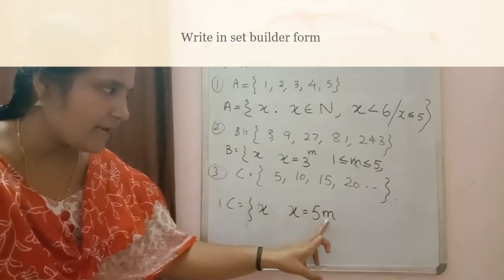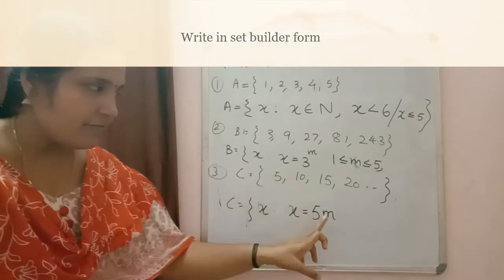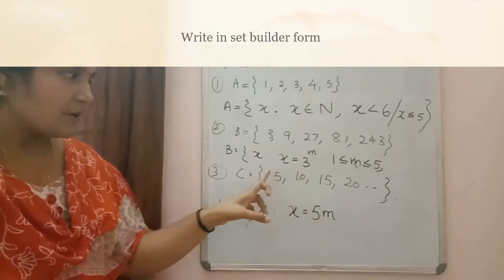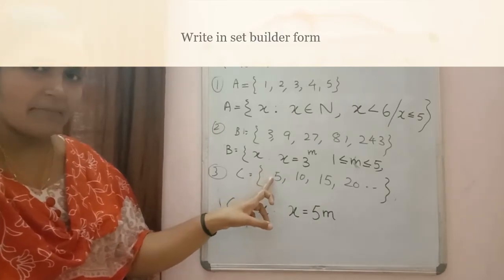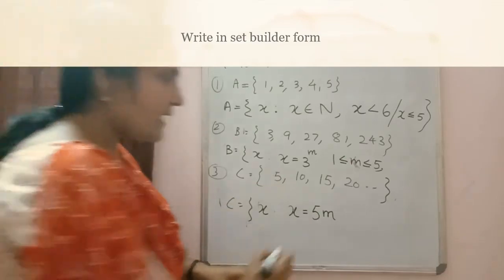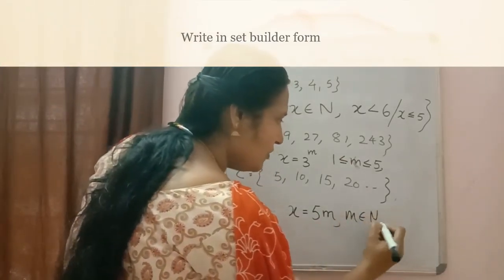And value of m starting with which one? If I will take m is equal to 1, then only I will get here 5. Then if I will take m is equal to 2, I will get 10 here. So the smallest value of m is 1. So our value is starting with 1 there. So we can say m is a natural number. So we will write here m belongs to n.